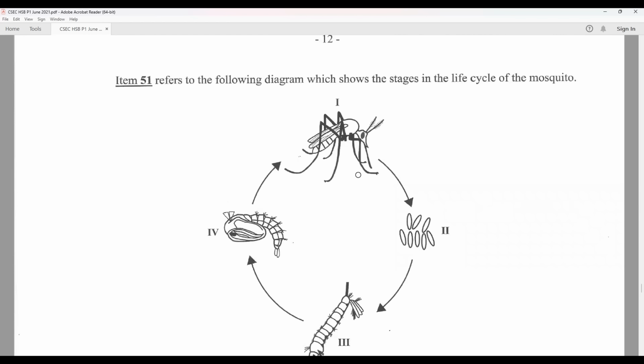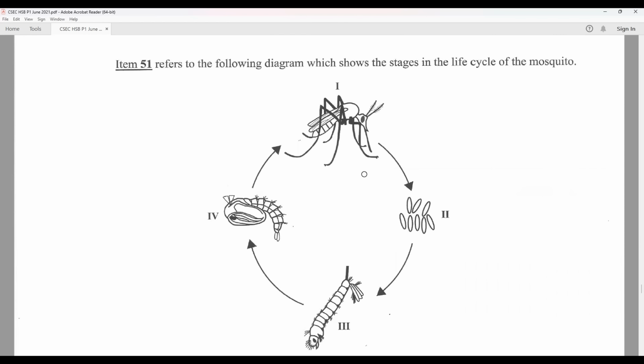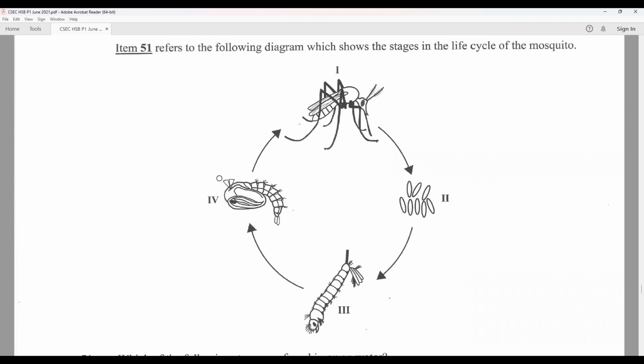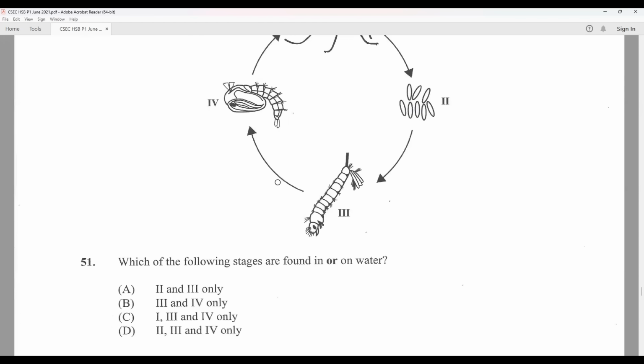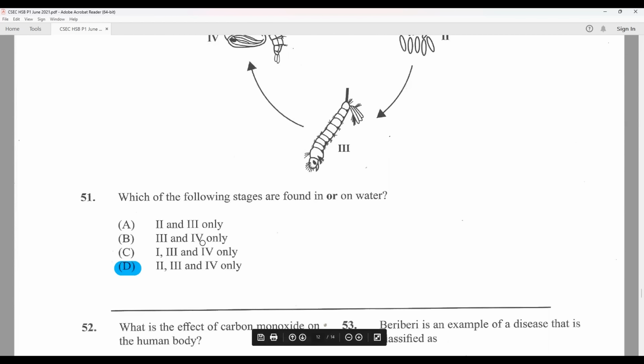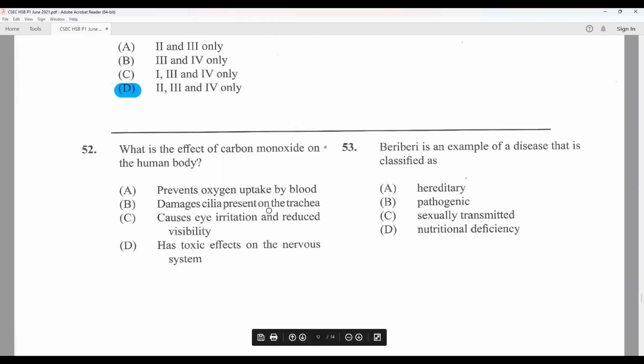We have the stages in the life cycle of a mosquito present before us in this diagram. Which of the following stages are found in or on water? That will be the eggs, the larvae, and the pupae. So 2, 3, and 4 only. D is the answer. What is the effect of carbon monoxide on the human body?